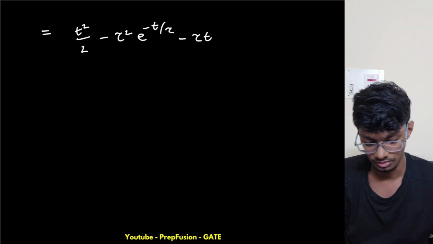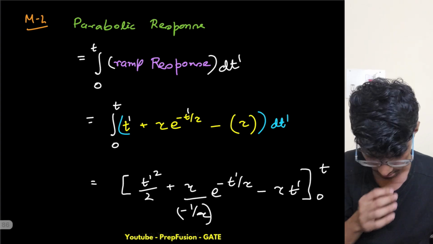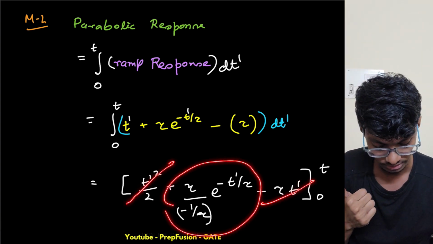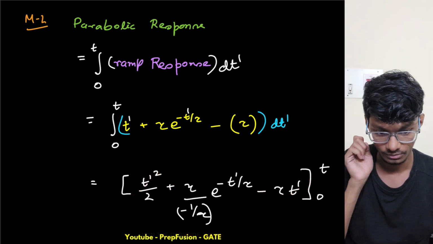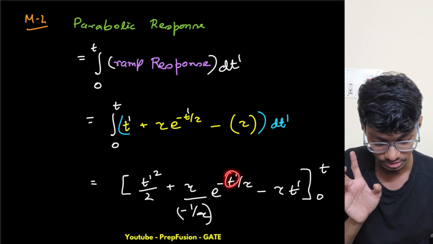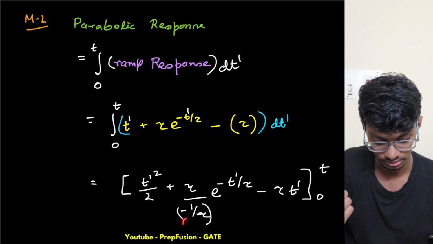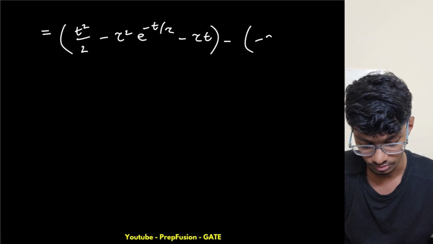Now I have to put the limits, t dash equals t. If I put t dash equals 0, this is gone, this is also gone, only this is left. So I have again minus tau square. This exponential is 1 at 0, so I am only left with minus tau square, and I am subtracting that, so minus into minus tau square.